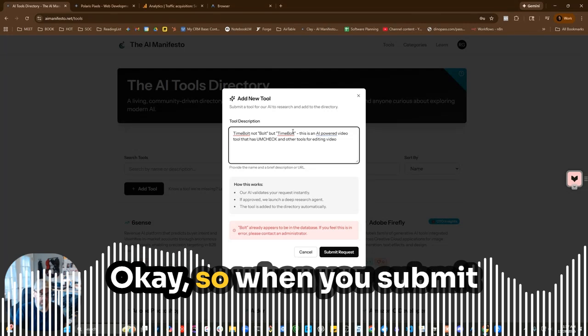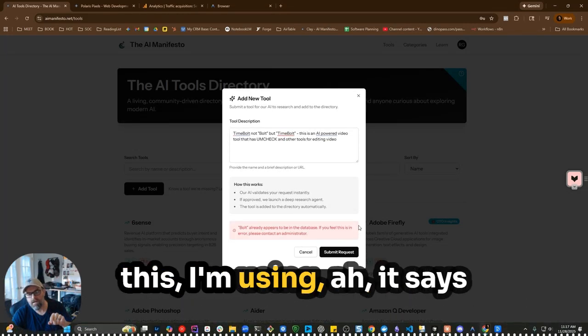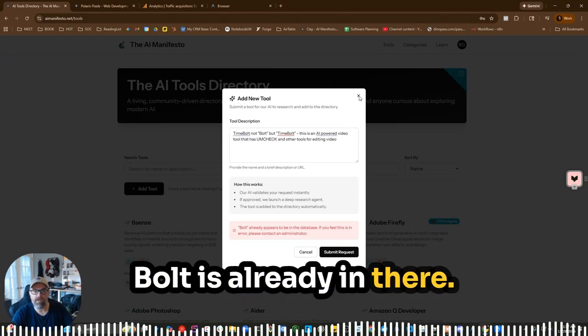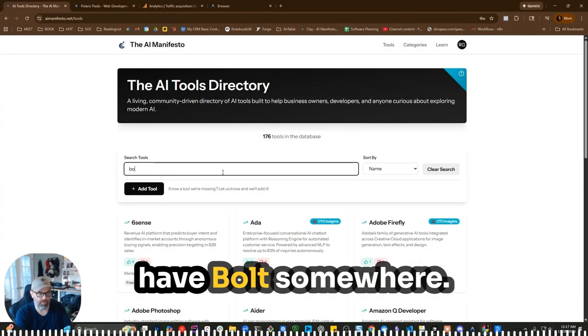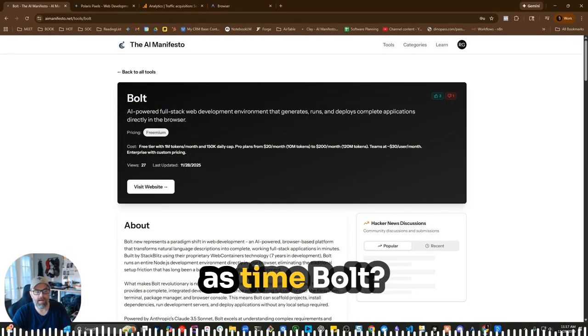Okay, so when you submit this, it says Bolt is already in there. So let's see if we have Bolt somewhere. Is this the same as Time Bolt?